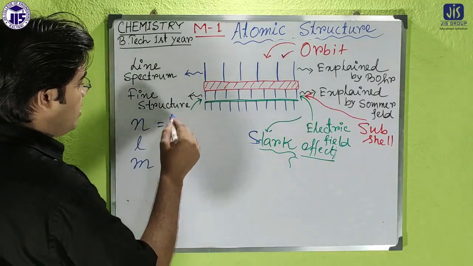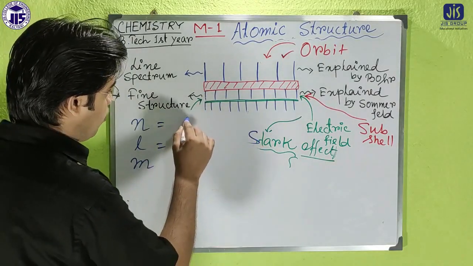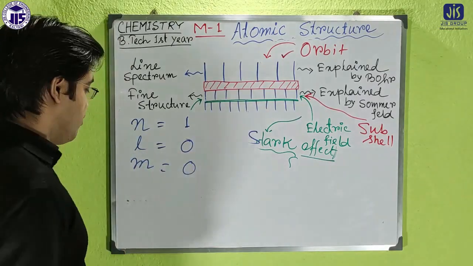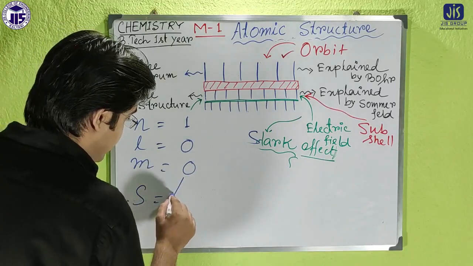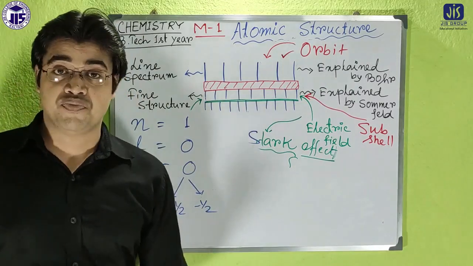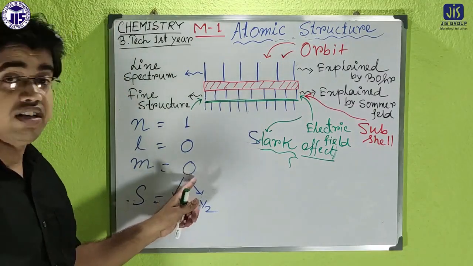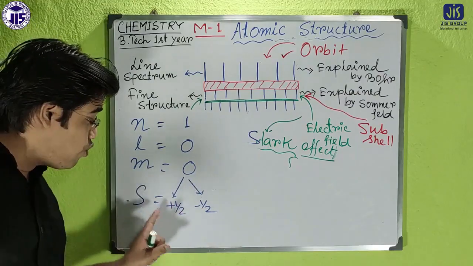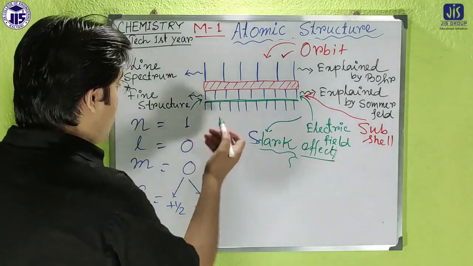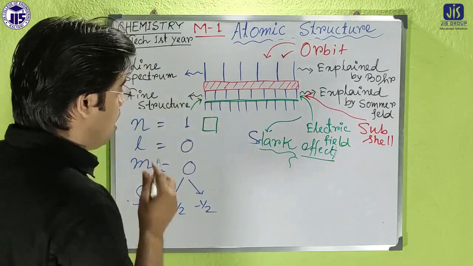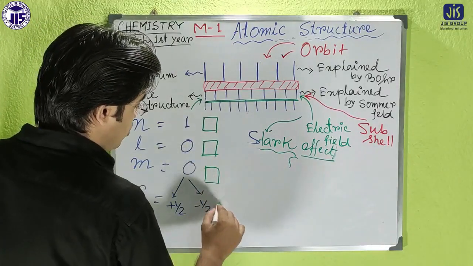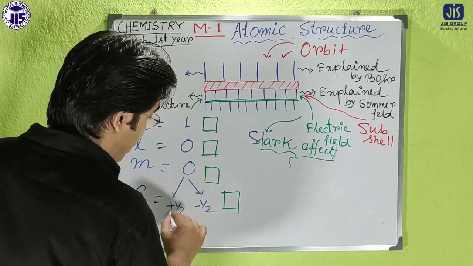Look here, if n has a particular value like 1 and l has the value 0, m will also be 0, and then s will be, for each and every case, two values, either plus half or minus half. That means for each and every orbital, there are two values, one will be plus half, another will be minus half. How is it possible? Look here, if we draw the orbital like that, it is the case of s. So in case of s, plus half and minus half.